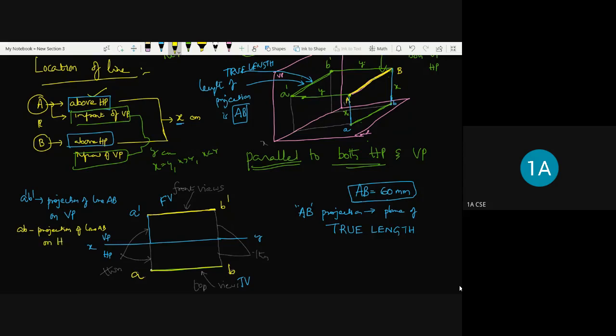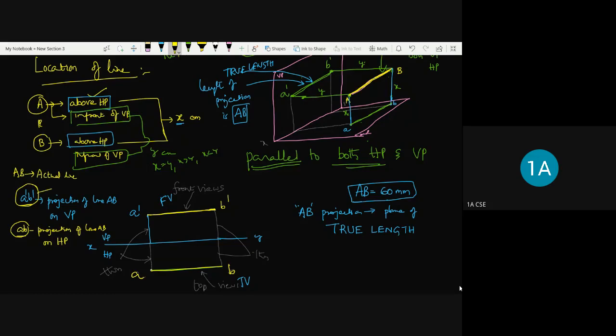On the horizontal plane. So A dash B dash is different and AB is different. Capital AB represents the actual line, and A dash B dash represents the projection of the line on the vertical plane, and AB represents the projection of the line on the HP.